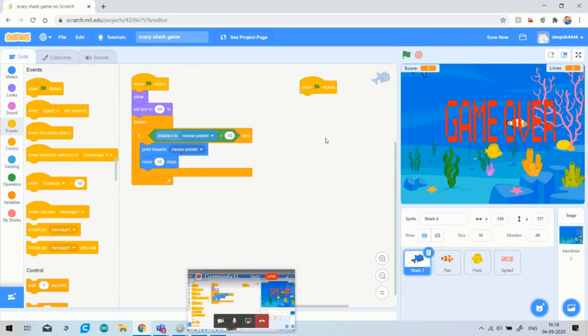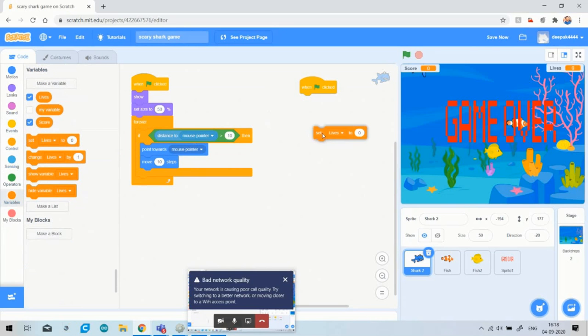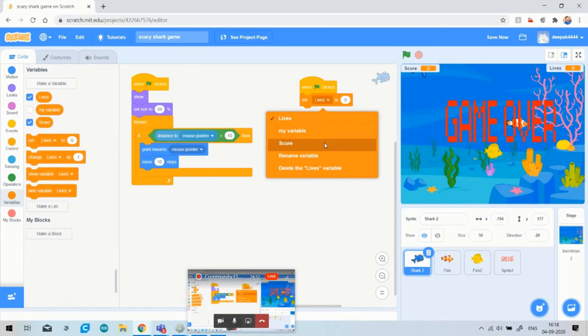Firstly you have to set a variable, any variable you want to set the value for. So go to the variable option and select the set block. As soon as you select set, you can see that the variables you have made appear here, score and lives.